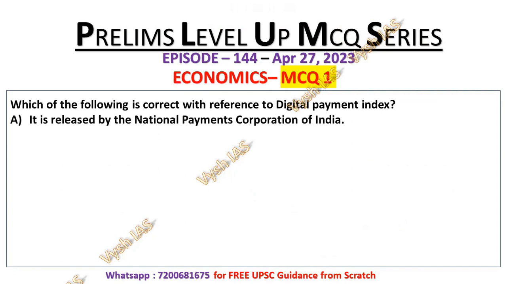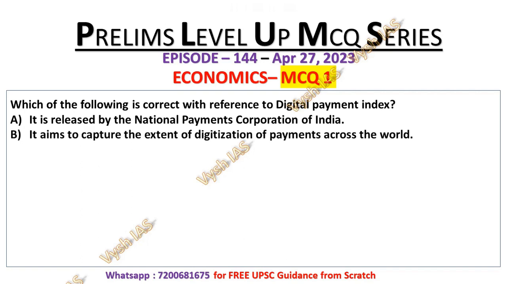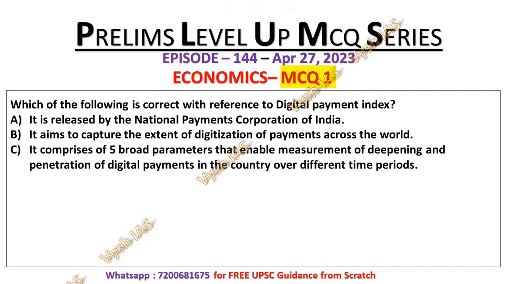So let's start. Today's MCQ number 1: which of the following is correct with reference to Digital Payment Index? Statement A. It is released by National Payment Corporation of India. Statement B. It aims to capture the extent of digitization of payments across the world. Statement C. It comprises 5 broad parameters that enable measurement of deepening and penetration of digital payment in the country over different time periods. And the last statement: it is published on an annual basis.